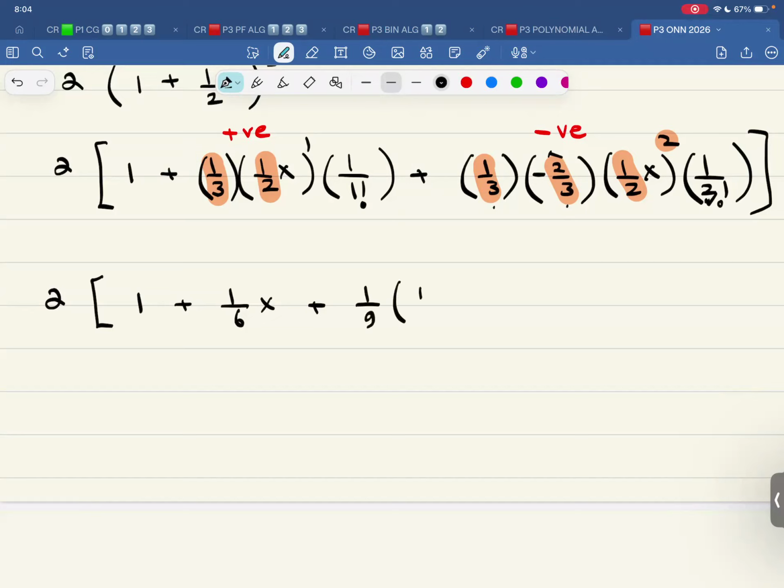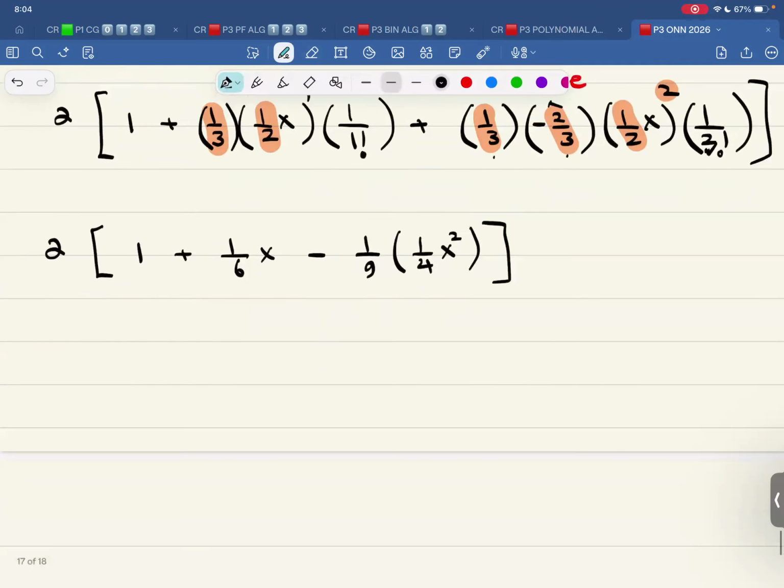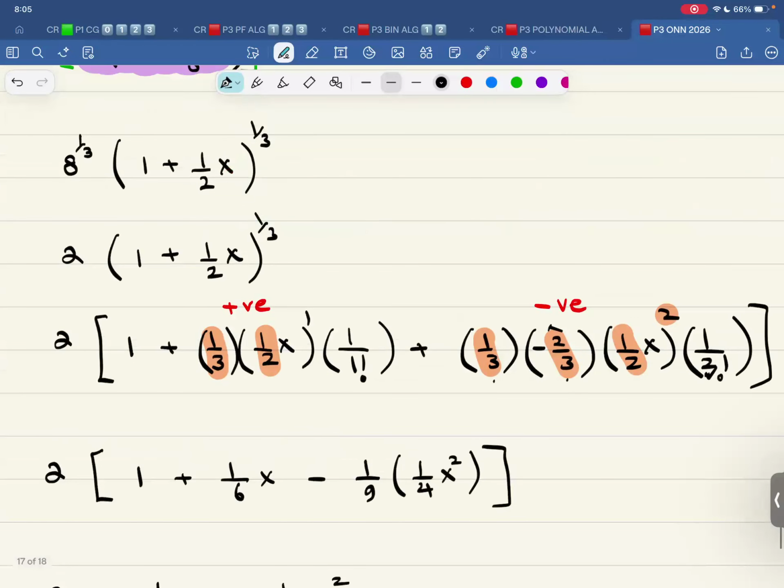And this is 1/4 x square. Got it? And yes, there is a negative sign. So let's not forget this. So now let me simplify. Open up with a 2. That is 2 plus one third x. And 9 into 2 is 18, minus 1 over 18 x square. These are the first three terms in this expansion.